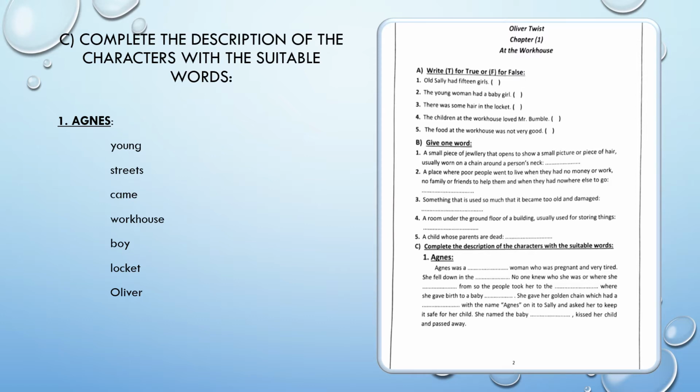Number 1, Agnes. Agnes was a young woman who was pregnant and very tired. She fell down in the streets. No one knew who she was or where she came from, so the people took her to the workhouse, where she gave birth to a baby boy. She gave her golden chain, which had a locket with the name Agnes on it, to Sally and asked her to keep it safe for her child. She named the baby Oliver and kissed her child and passed away. That's the first question.